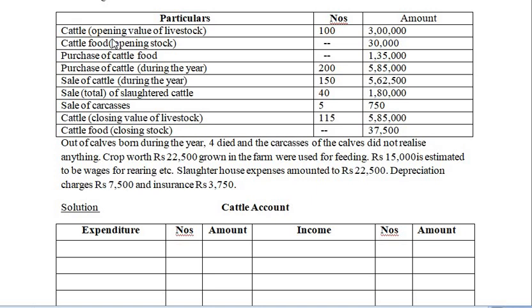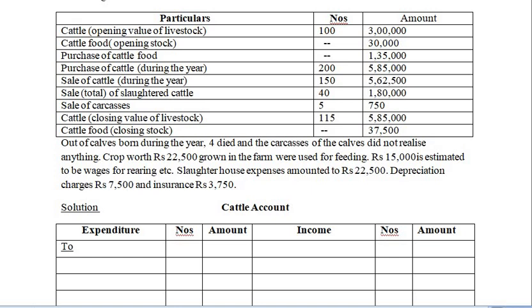So cattle opening is how much? Opening value of livestock, that is 100 units and 3 lakhs of rupees. So this is nothing but the opening stock. So let's take it as opening stock. Where do we take it, to the income or to the expenditure? It goes to the income side.